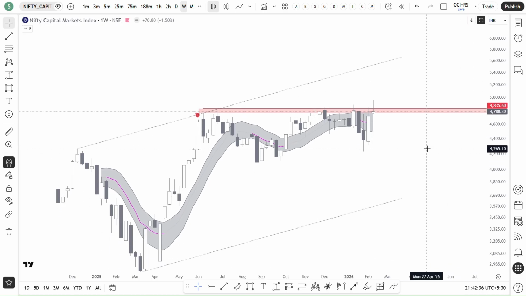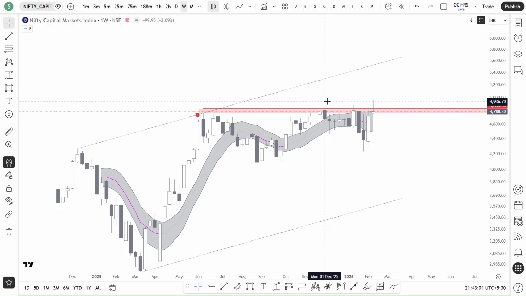But though the index is down over here, I think BSC and other capital market stocks broke out from the previous all-time high.